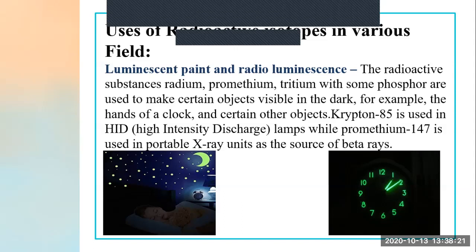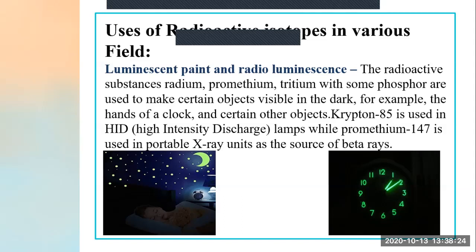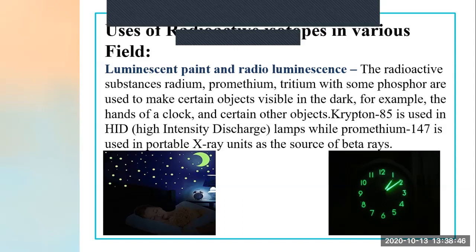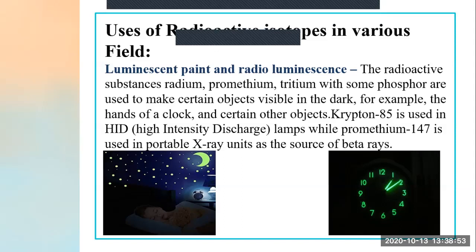Krypton 85 is used in that lamp. Learn this by heart. Krypton 85 is used in which lamp? High intensity discharge lamp. While promethium 147 is used in portable X-ray units as the source of beta rays. What is used? Promethium 147 is used in portable X-ray units as the source of beta rays.